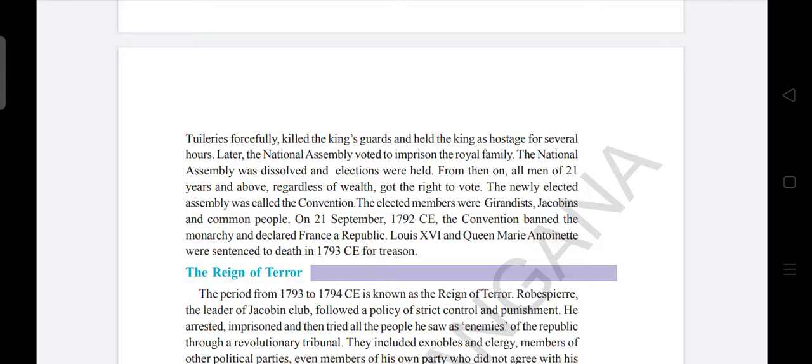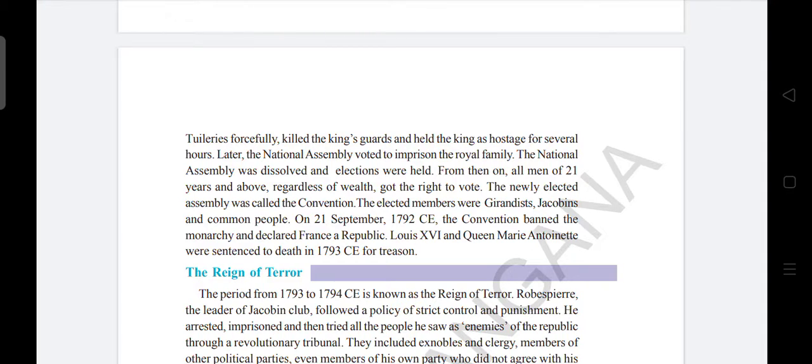Later, the National Assembly voted to imprison the royal family. The National Assembly was dissolved and elections were held. From then on, all men of 21 years and above, regardless of wealth, got the right to vote. The newly elected assembly was called the Convention. The elected members were Girondins, Jacobins, and common people. On 21 September 1792 CE, the Convention banned the monarchy and declared France a republic.